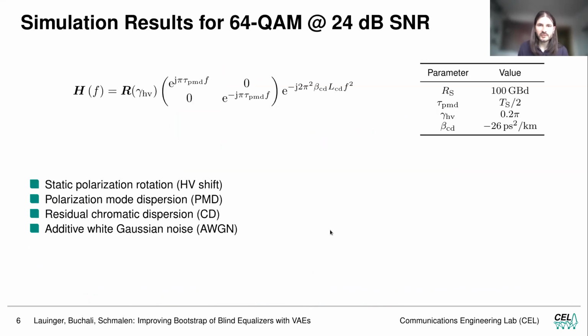And for our simulations, we transmit 64 QAM through a linear dispersive optical channel, where we simulate static polarization rotation, so an HV shift, polarization mode dispersion, and residual chromatic dispersion, as well as added white Gaussian noise. Our transmission parameters are a symbol rate of 100 gigabaud, a differential group delay, so a PMD, of half the symbol duration, an HV shift of 0.2 pi, and basically the values of a standard single mode fiber.